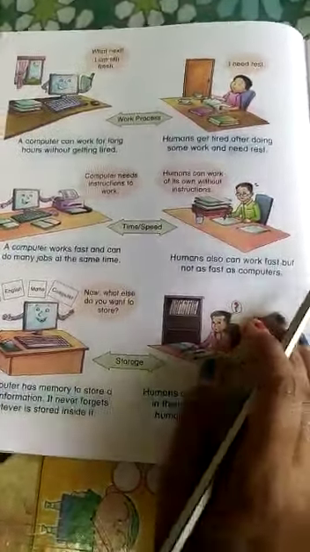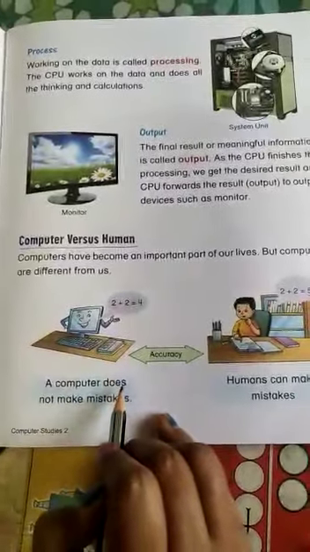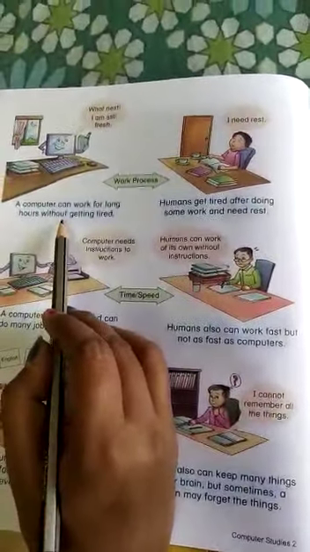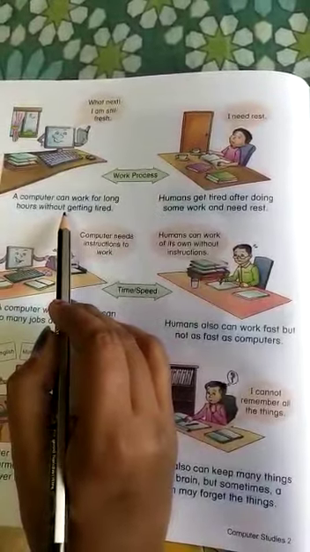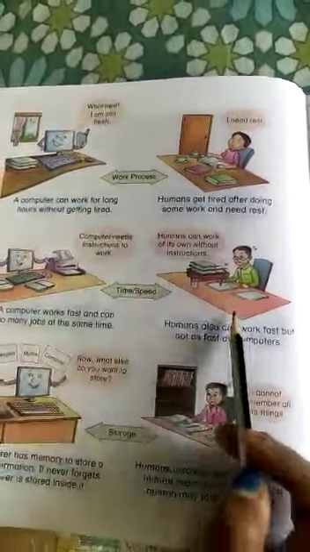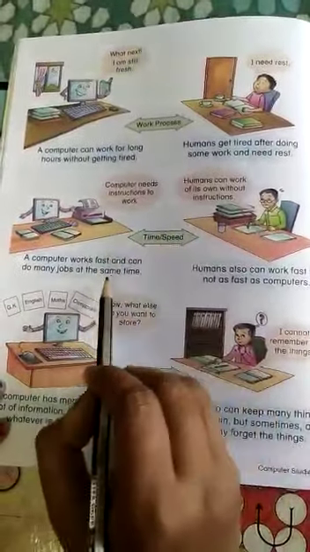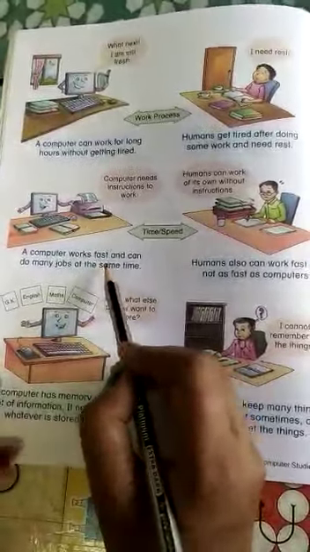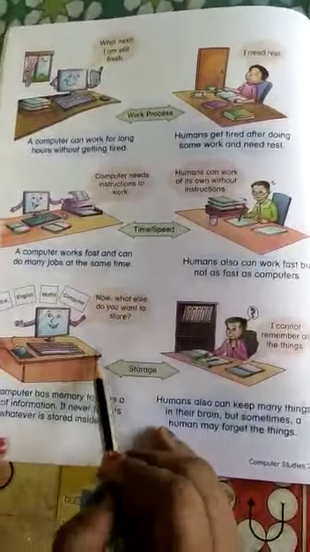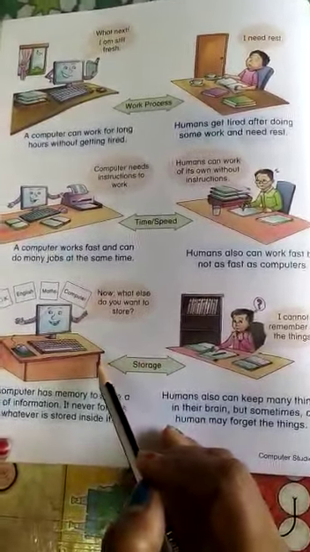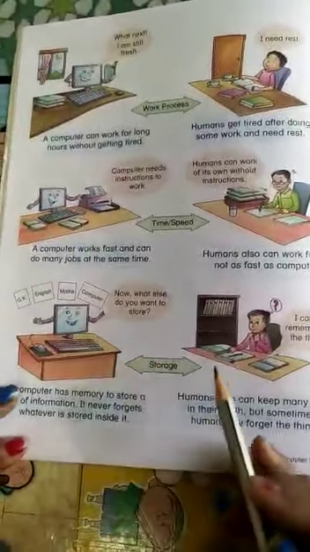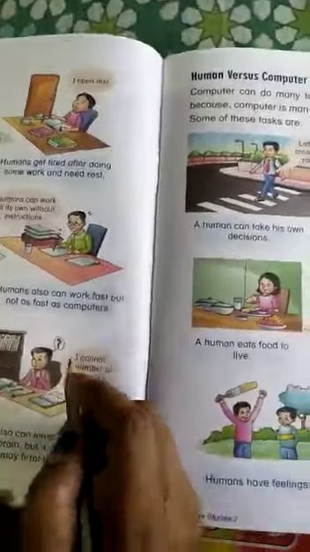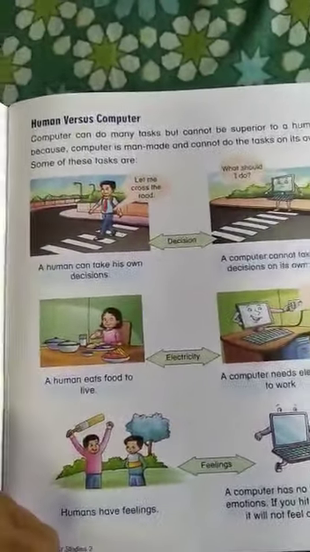Once again, see the differences. Accuracy: a computer does not make mistakes. Then work process: a computer can do the work very fast and for a long time without getting tired. The next is time and speed: it does its work very fast and many works at the same time. Then comes storage: a computer can store more things and does not forget. But human beings also remember many things, but sometimes forget.